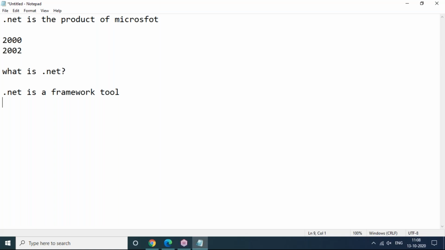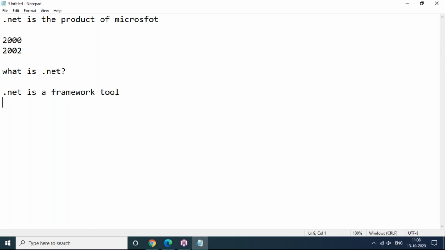When we install .NET software, Microsoft gives a lot of libraries in the form of the .NET framework. Once we install the .NET framework software, only then is it possible to develop the application. Without the .NET framework, there is no .NET. You can't develop any type of application using .NET.